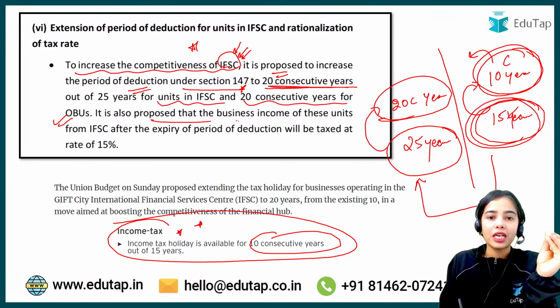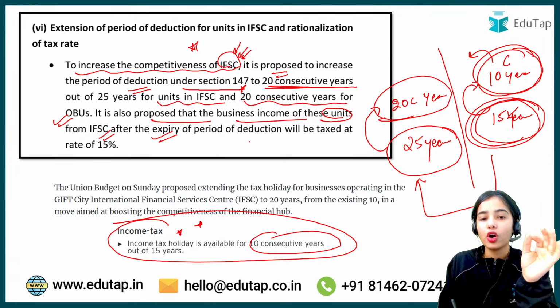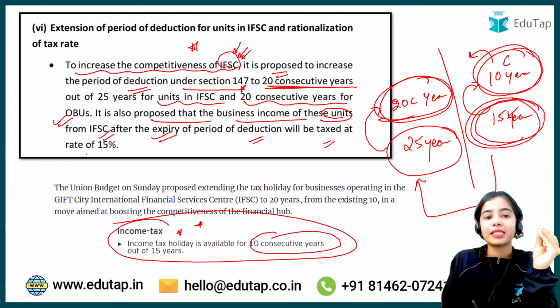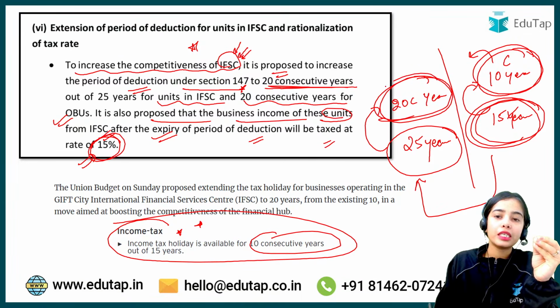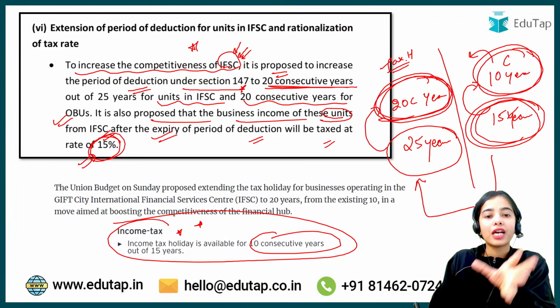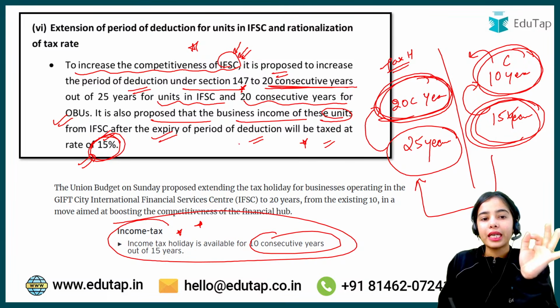It is also proposed that the business income of these units after the expiry of the period of deduction, after the 20 consecutive years, will be taxed at a rate of 15% only. So after the tax holiday ends, for further years the tax will be taken at 15% only.